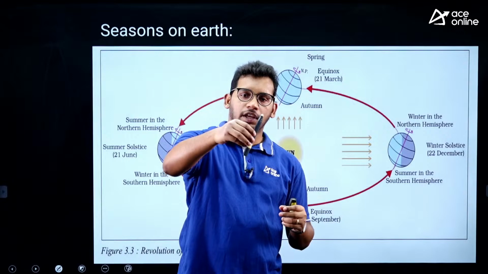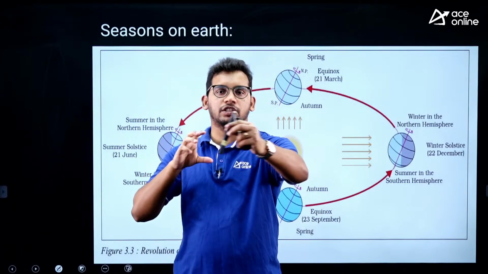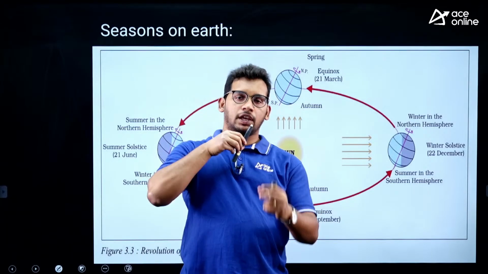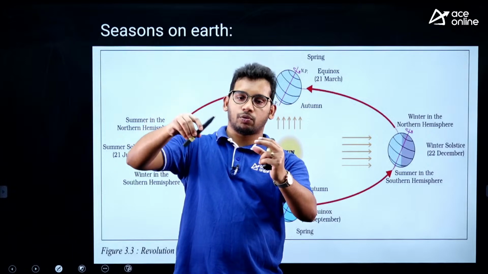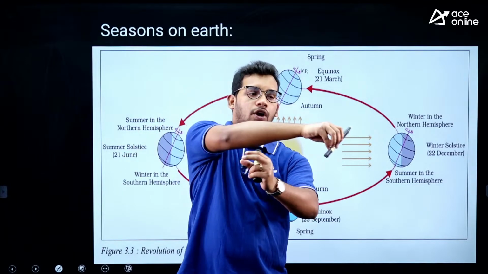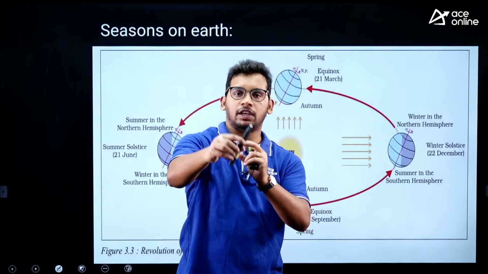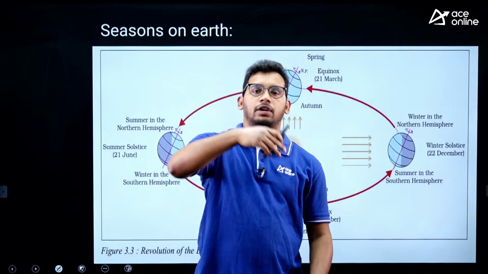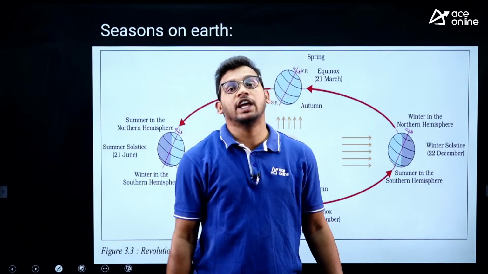Now, for every 3 months it is changing position. If it is here or here, there is no change, because the tilt has an impact only when it is on this side or this side, but if it is here or here, there is no difference. So, it is called an equinox.